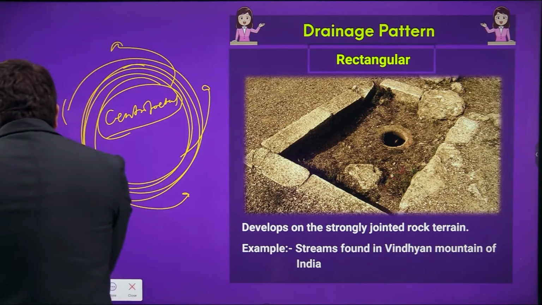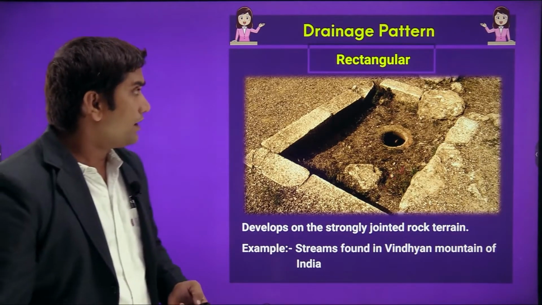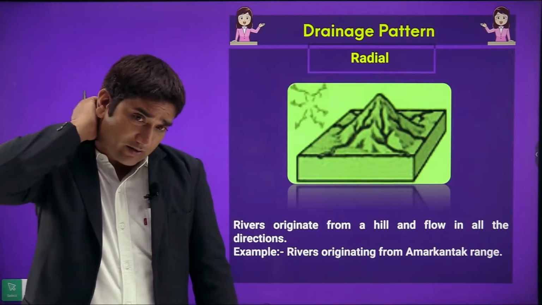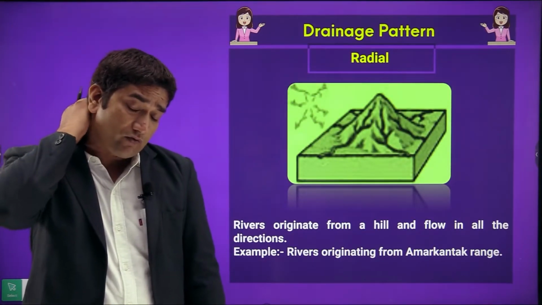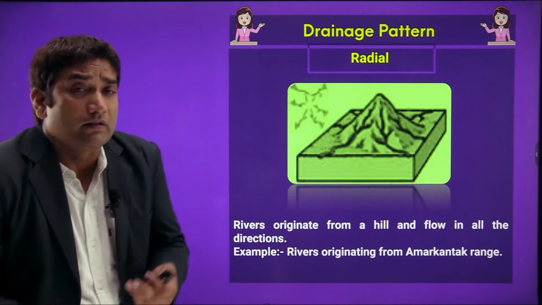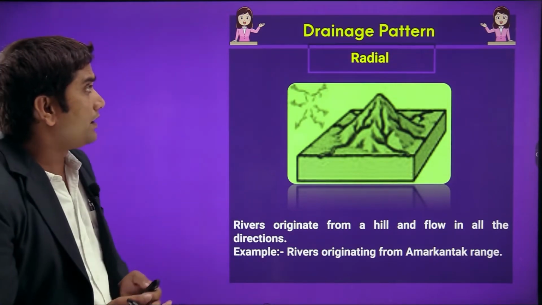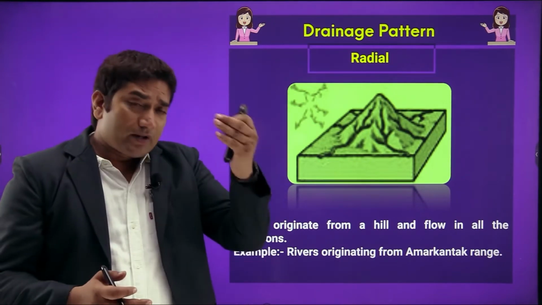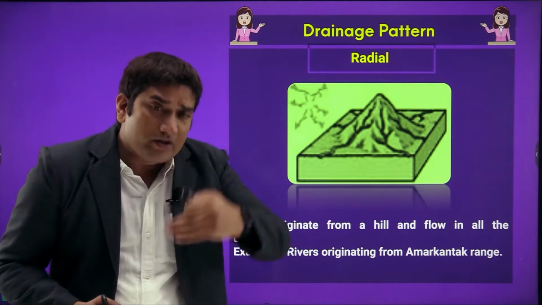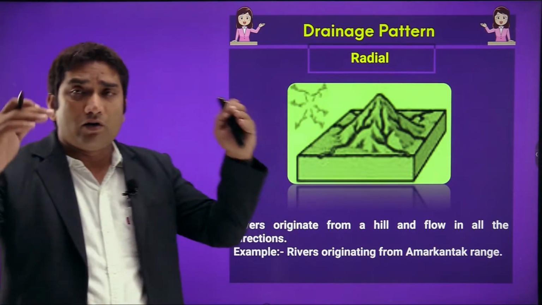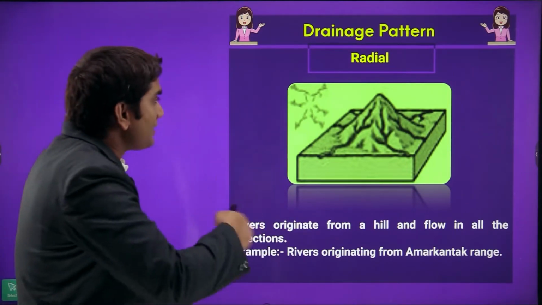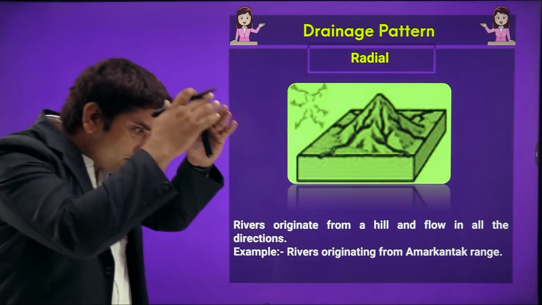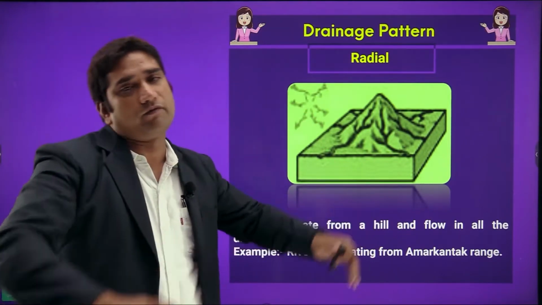Right, then next we are having radial drainage pattern. Radial drainage pattern, this is the last drainage pattern. Basically we used to find radial drainage pattern in Amarkantak hilly region. Amarkantak hilly region is basically making the boundary between Madhya Pradesh and Chhattisgarh. So basically these rivers originate from the hill and fall in all the directions. मतलब ये हिल से ओरिजिनेट होती हैं और हिल से ओरिजिनेट होने के बाद ये किसी भी डायरेक्शन में फ्लो कर सकती हैं.